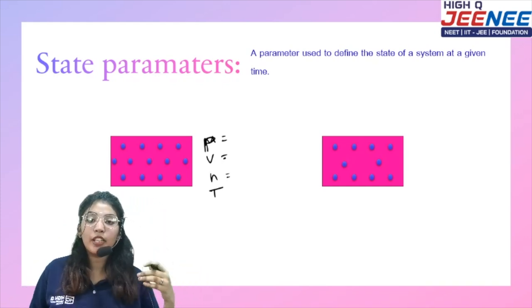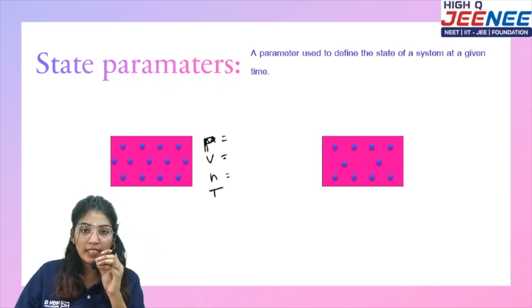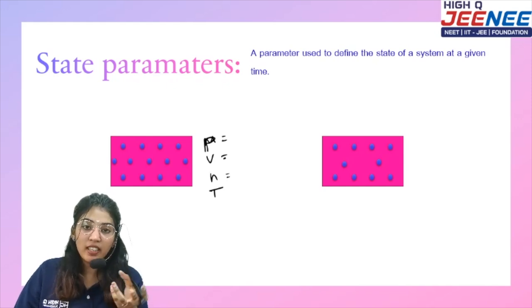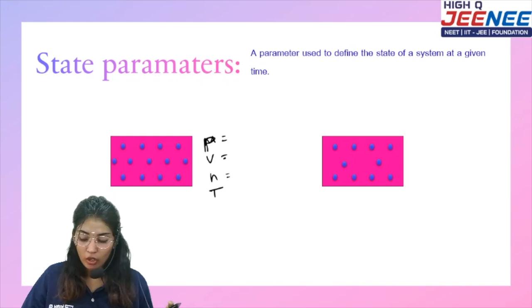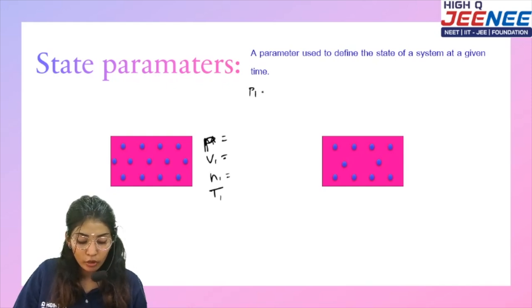If something is going to alter in these state parameters, what happens? It will alter the state of the system itself. Now suppose P1, V1, T1, N1 here, and P1 is going to become P2, the entire system will change.